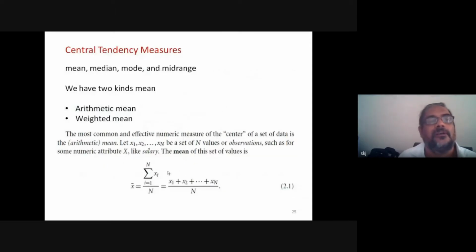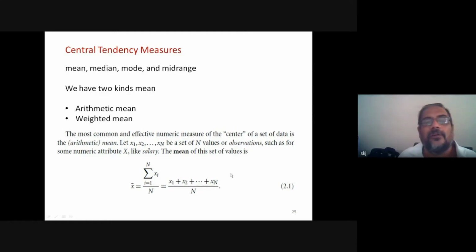issues here. Central tendency measures: mean, median, mode, mid-range. So we have two kinds of mean: simply the arithmetic mean and the weighted mean. So when we have a few data values, we simply add those values and divide by the number of values. This is one definition, and it is shown here.